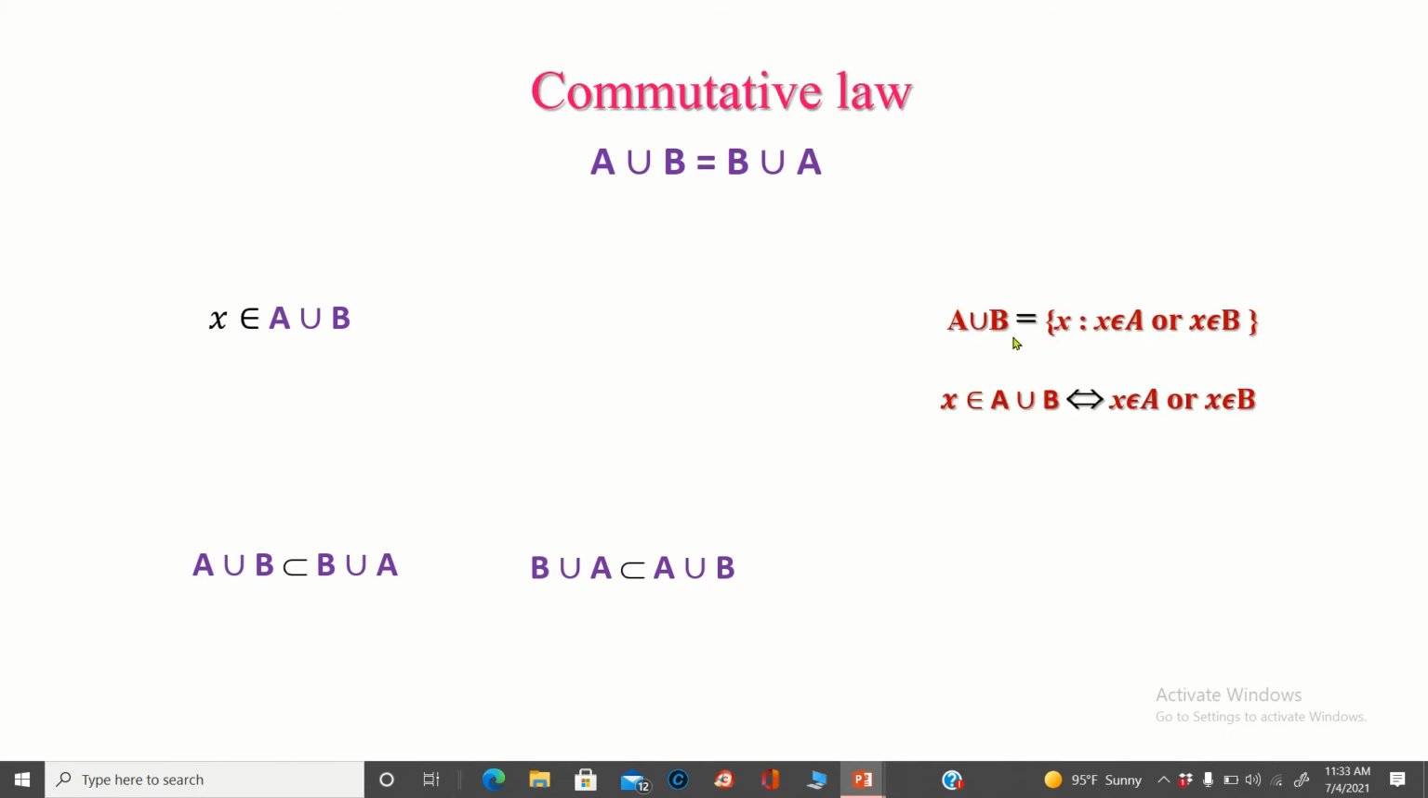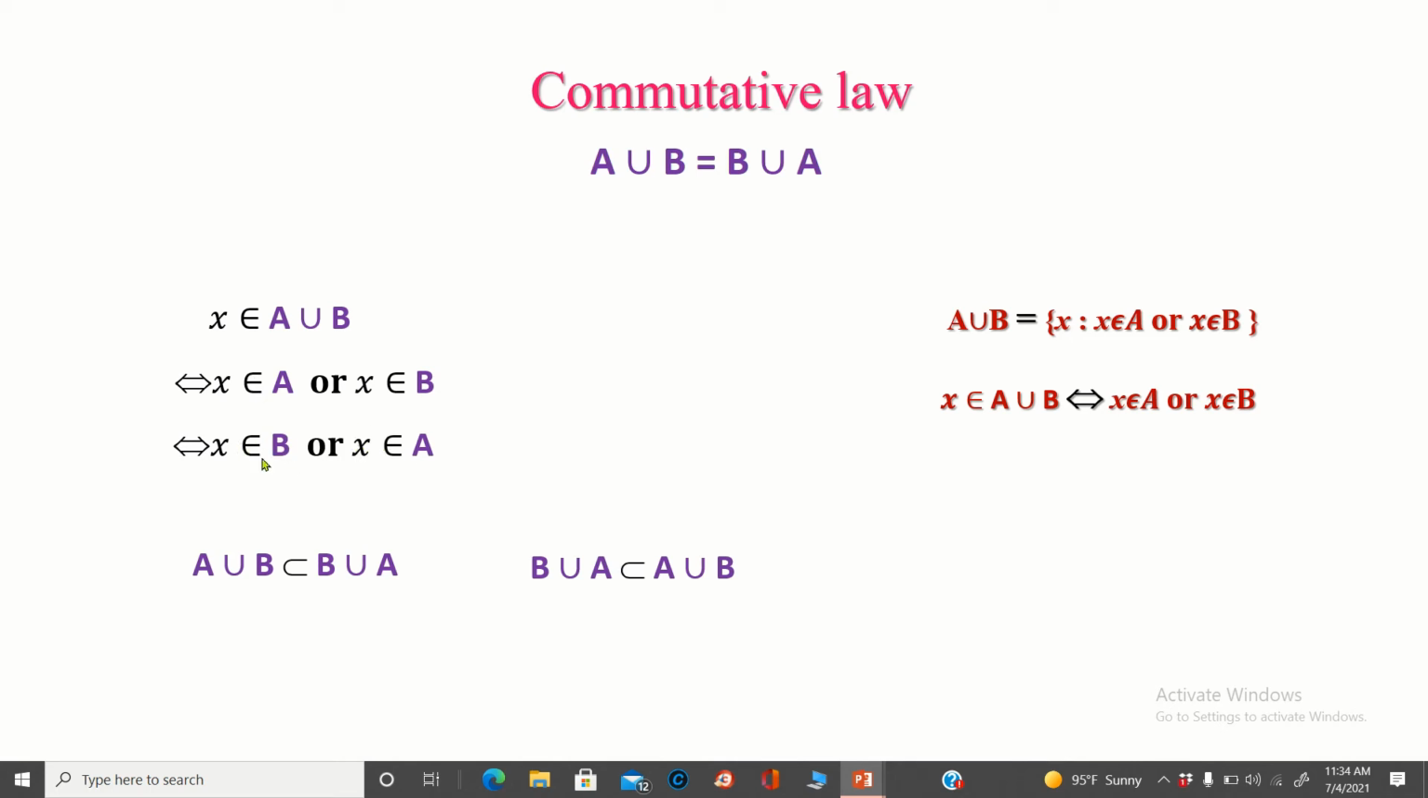According to the definition of A union B, we have X belongs to A union B if and only if X belongs to A or X belongs to B. So now this X belongs to A union B can be written as: if and only if X belongs to A or X belongs to B. We can rewrite this X belongs to A or X belongs to B as X belongs to B or X belongs to A.